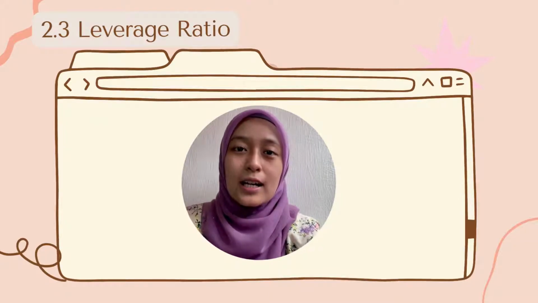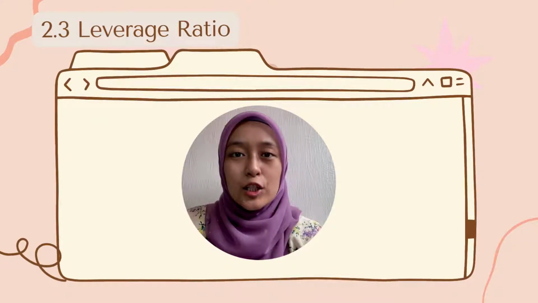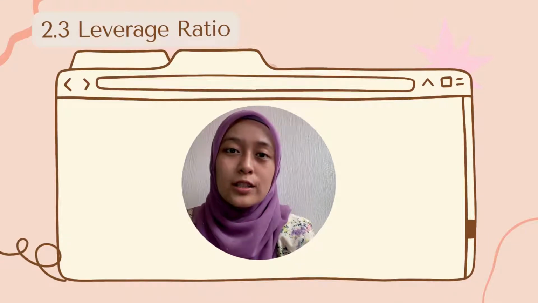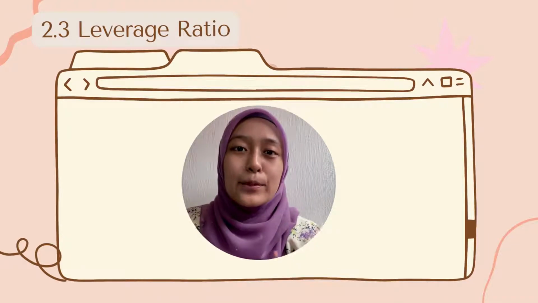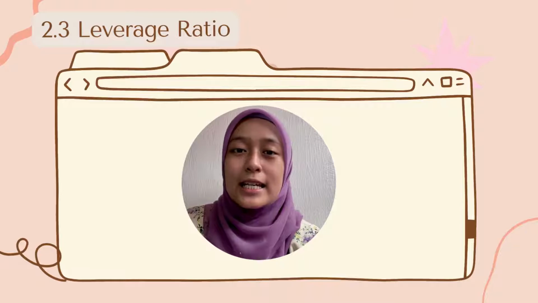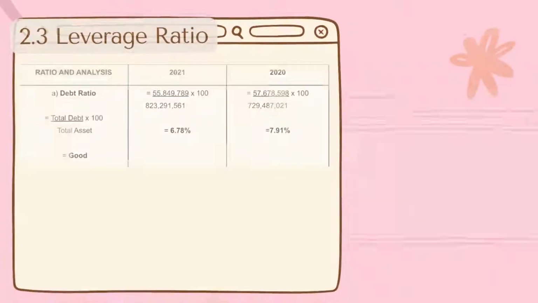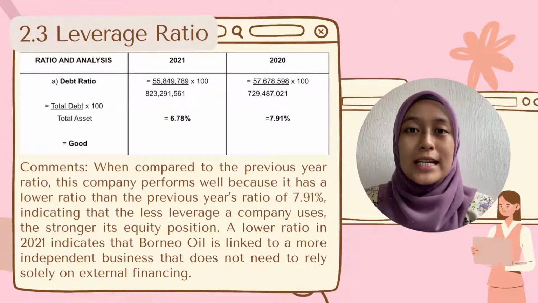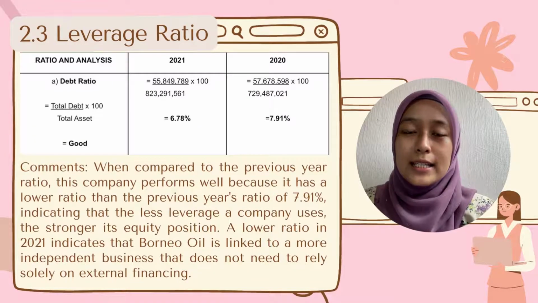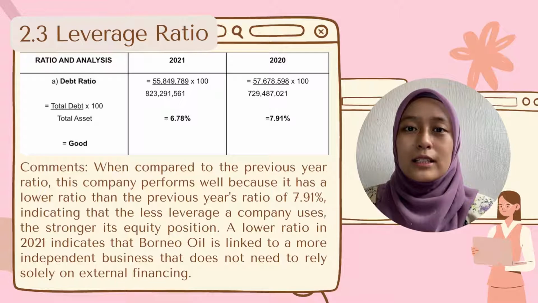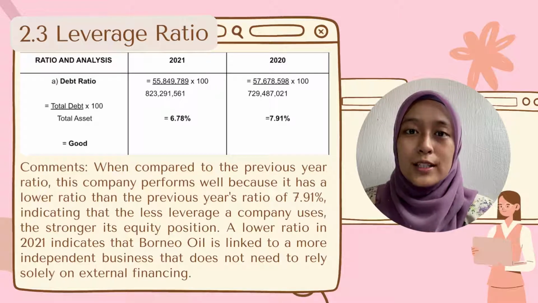In short, the leverage ratio is the proportion of debt that a bank has to finance its assets compared to its equity. The debt ratio in the company provides insight on the proportion of total assets financed by the firm's creditors.